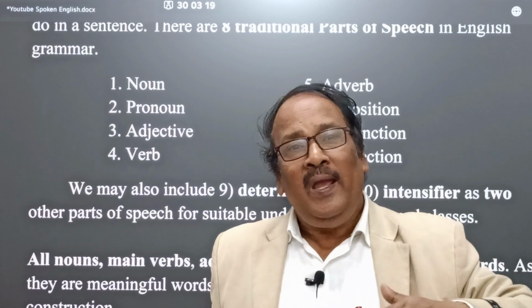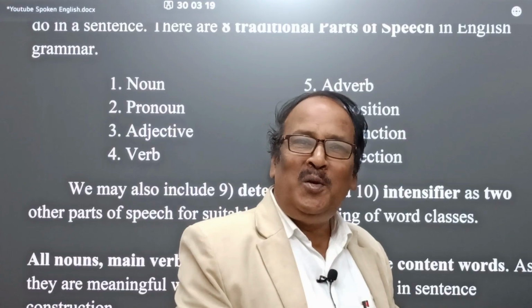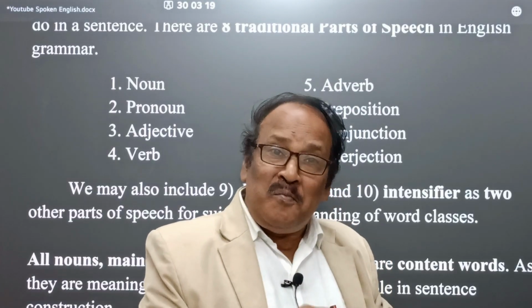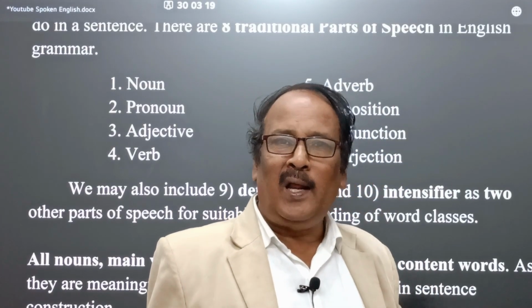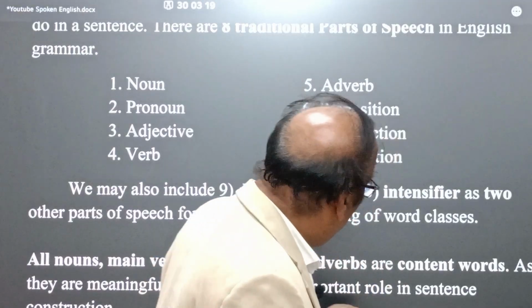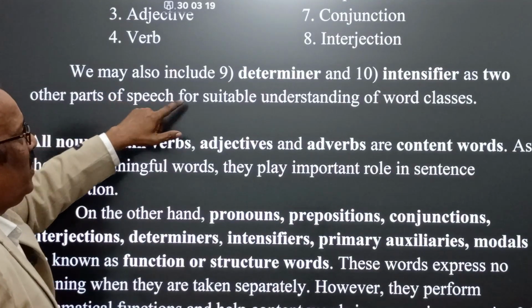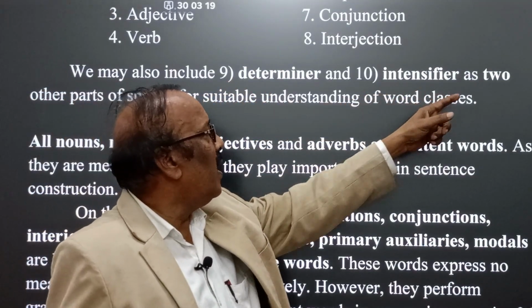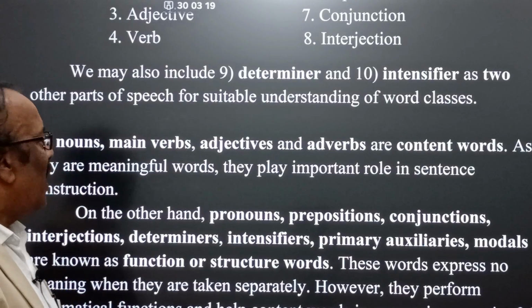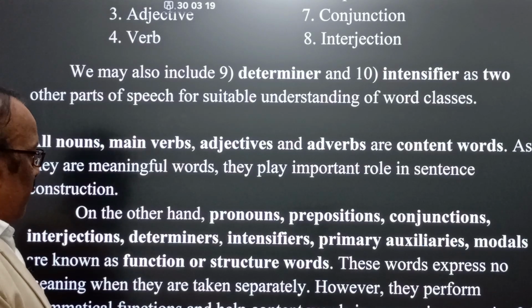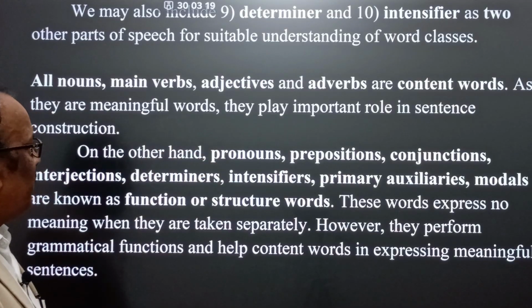Therefore, we may extend the perimeter of parts of speech from 8 to 10, and then it will be more suitable for our students to grasp the matter and utilize it in their day-to-day life. So here we can take determiner and intensifier as 2 other parts of speech for better understanding of word classes. Now come to the matter in connection with nouns and main verbs.